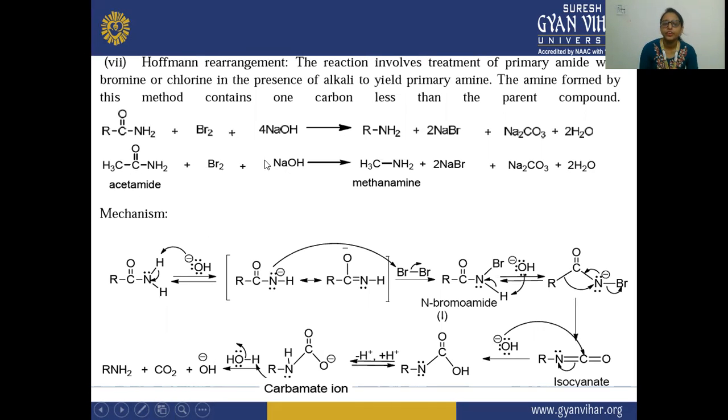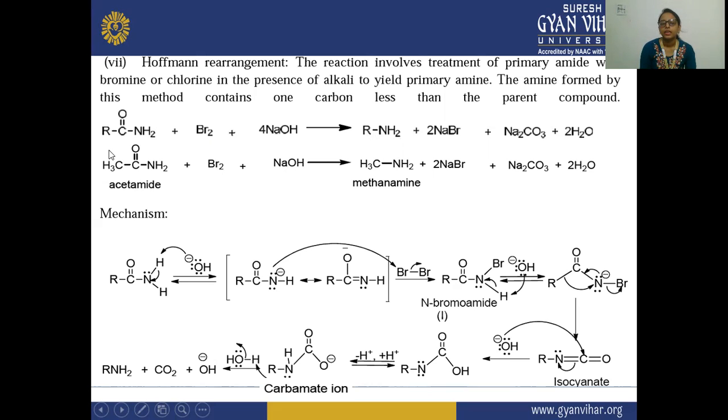Next is your Hofmann reagent. Here you will see the reaction involves treatment of primary amides with bromine or chlorine in the presence of an alkali. These yield a primary amine. The amine formed by this method contains one carbon less than the parent compound.